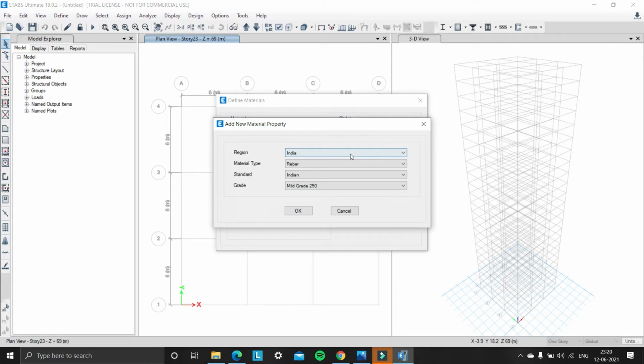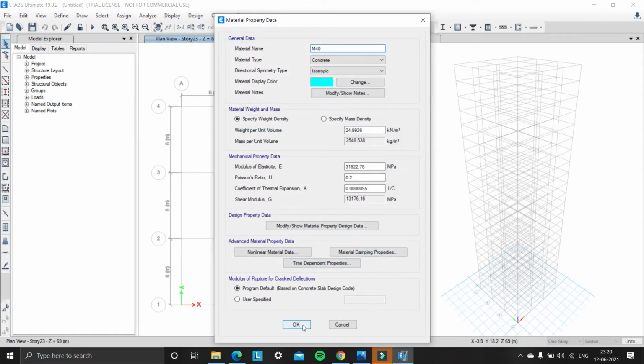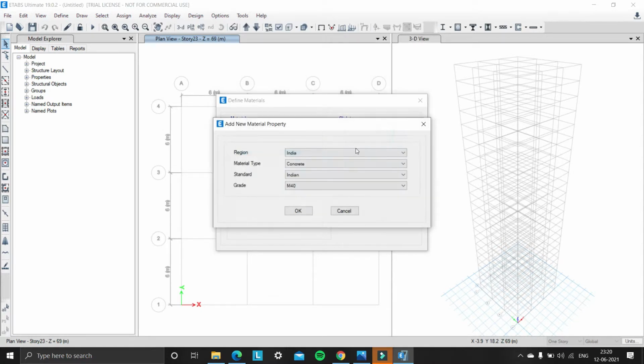Click on add new properties and select material type concrete, region India and grade M40. And these are the material properties of M40 grade according to IS 456 2000. So there is no need to change the property data. So click on OK. Click on add new material.